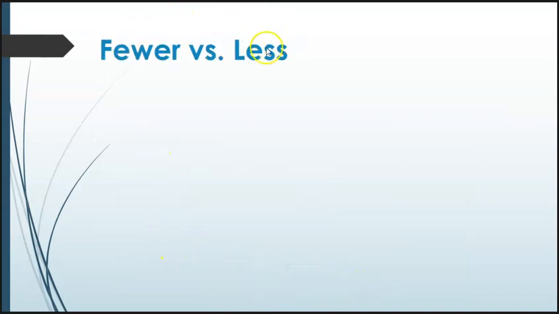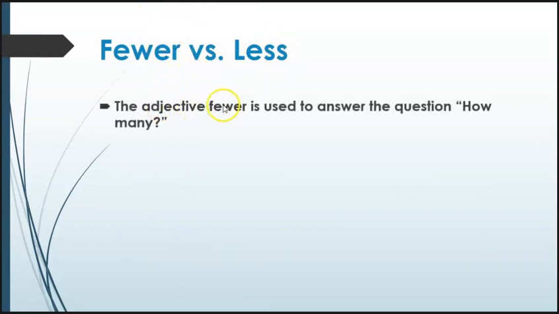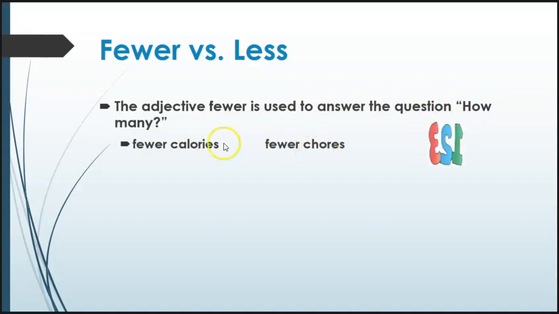Fewer versus less. So this is often confusing. The adjective fewer is used to answer the question how many. So if you can put a number to it, fewer calories, fewer chores. We can count calories, we can count chores, we can put a number to it. Okay, so fewer is correct.